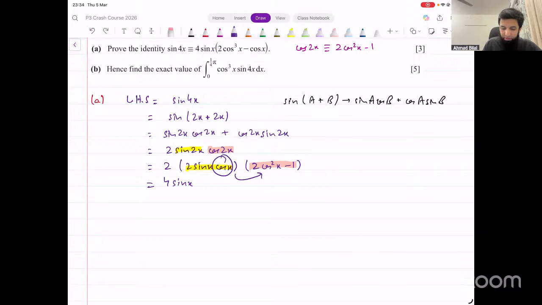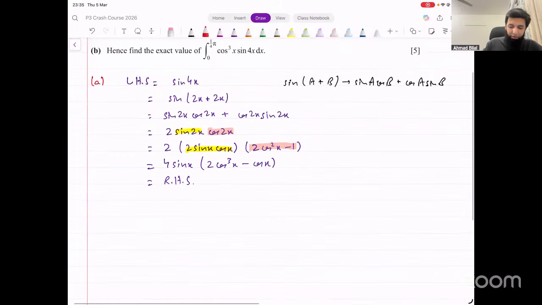I'm multiplying this cos x inside the bracket, and that will give me 2 cos cube x minus cos x. And that's the same thing as the right hand side. That is what we wanted to prove. Right? That's the first part. This is all that we had to do in this. Make sense? That's the first part.